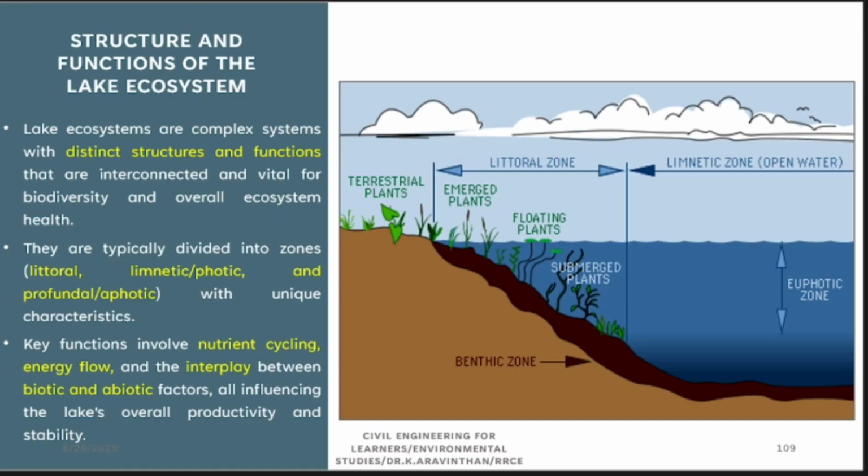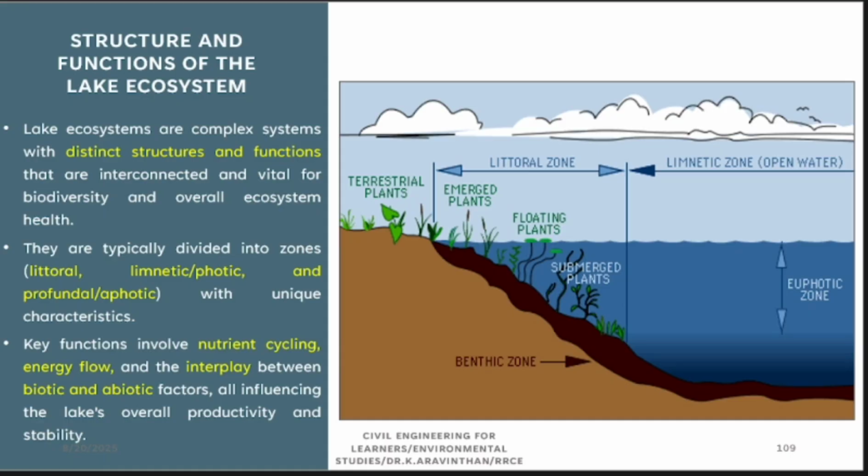The lake ecosystem has only 2 to 3% of impact. Which is the broadest ecosystem? The ocean ecosystem. So 70% of the usefulness of aquatic living beings we get through the ocean ecosystem. In a number of places we purely depend on lake water for drinking purposes, so you have to understand the lake water system.